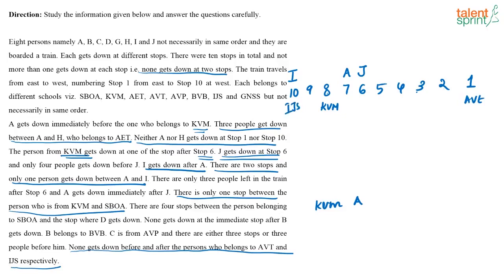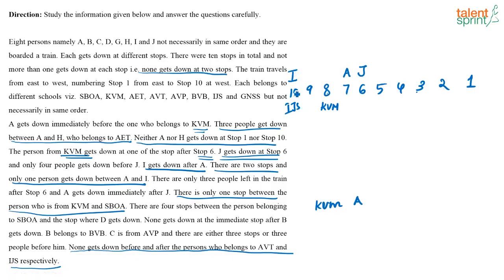Okay. See, none gets down before the person who belongs to AVT means he should be the first one to get down. Right. So, this has to be AVT, right? Again, AVT can be anywhere else also, because I am not sure if one is vacant or somebody is getting down there. So, even if you are not fixing this now, let us keep that there. See, it is given that none gets down after the person who belongs to IJS.